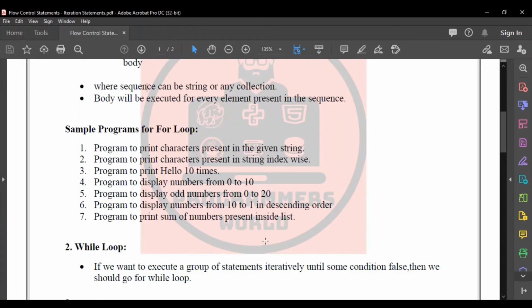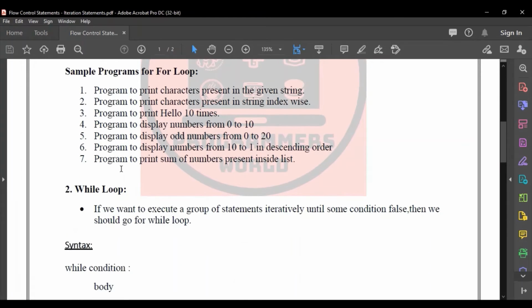And then the next program is a program to print the sum of numbers present in the list. If you have a set of numbers inside a list, I want to print the sum of them. So how can we do it? We can just simply add them. I'll just show it.